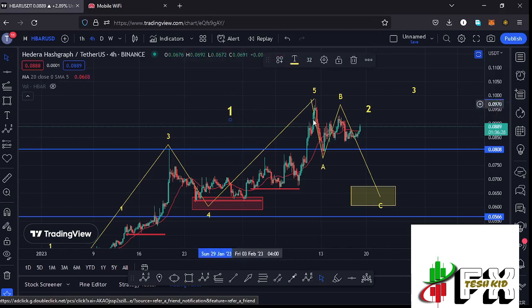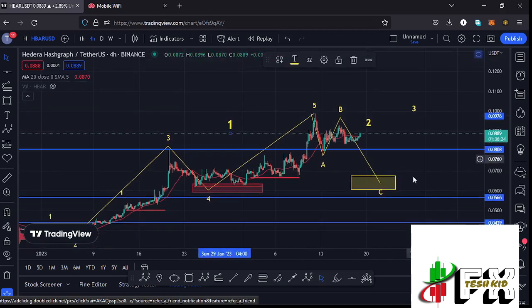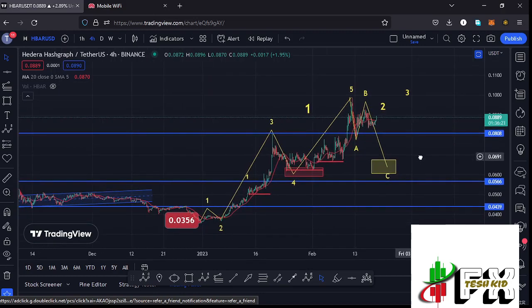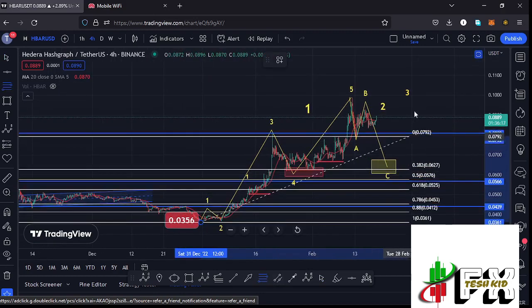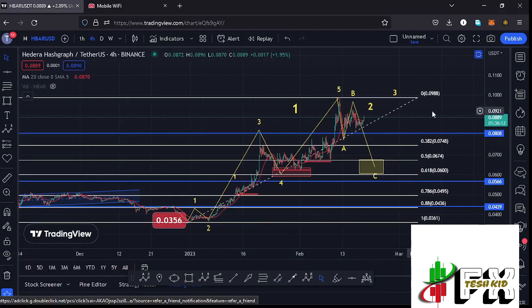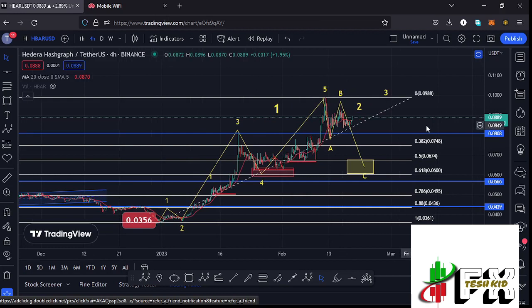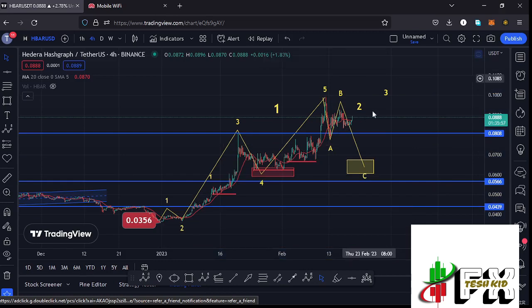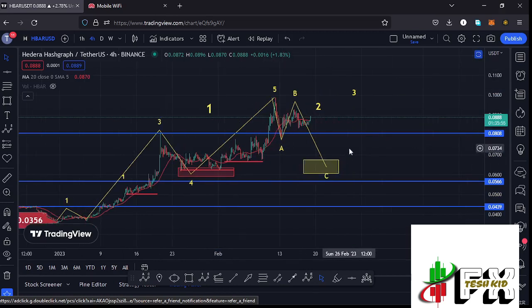which we expect after seeing the formation of a larger Elliott wave count 1. Sketching out a minimum target area to the lower side in the formation of that wave 2 by connecting the Fibonacci from the low of the first wave to the high of that wave 1 gives me a minimum retracement area in the formation of that wave 2 between the fib level 0.5 and the fib level 0.618, which lies between the $0.0674 mark and the $0.06 mark, and it is within this yellow target area down here that I'm expecting to see the low for that second wave.